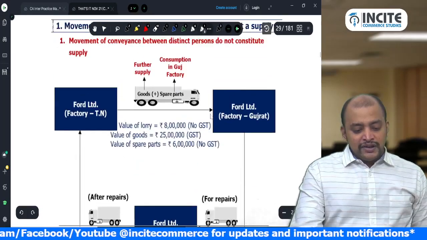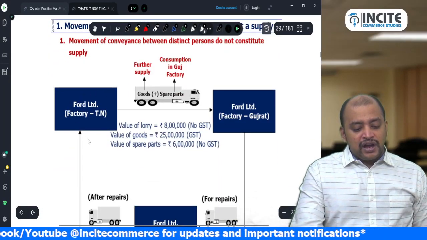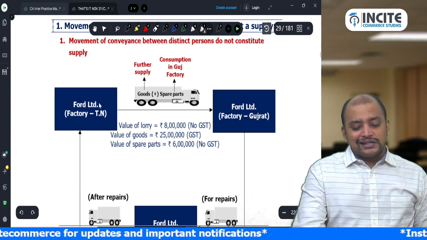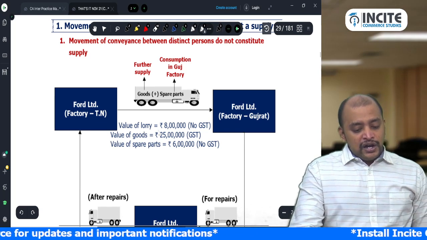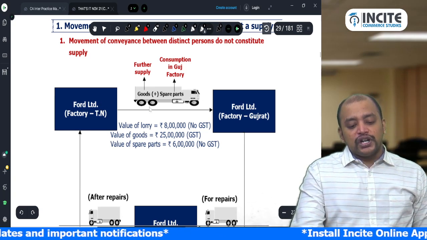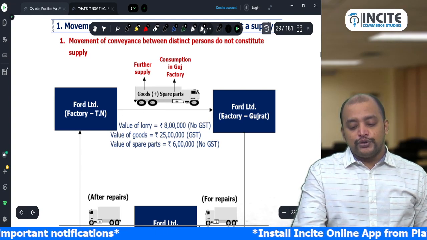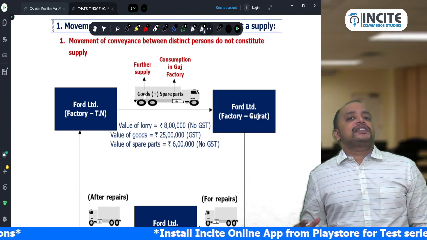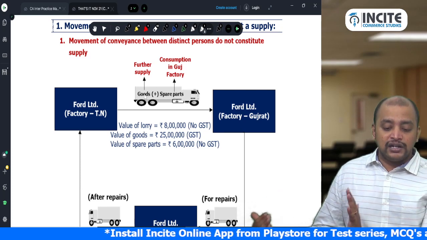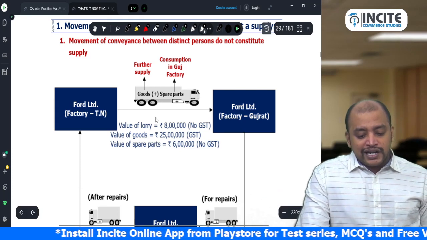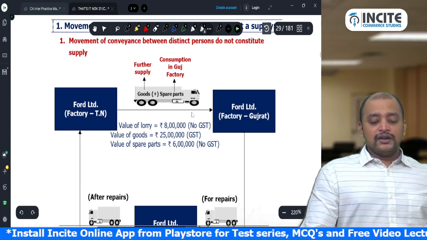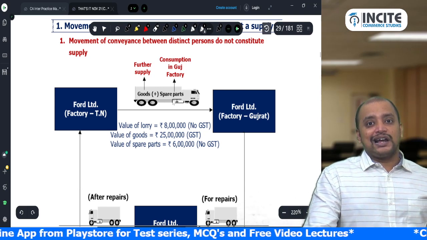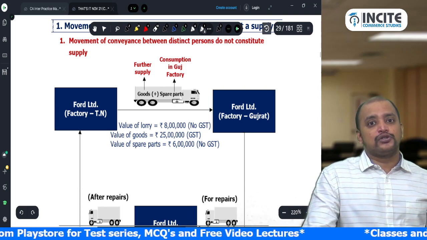So what is this? First, Ford Limited is having a factory in Tamil Nadu and they are having a factory in Gujarat. They both are treated as distinct persons, correct? Now, there is a truck which is transporting goods and spare parts from Tamil Nadu to Gujarat. And these goods are for further supply, but the spare parts are not for further supply but for consumption in the factory in Gujarat. Value of this lorry is 8 lakhs, no need to pay GST on that. Value of the goods is 25 lakhs, GST payable. Value of the spare parts is 6 lakhs, no need to pay GST on that.